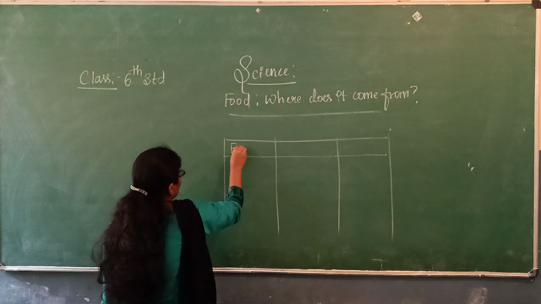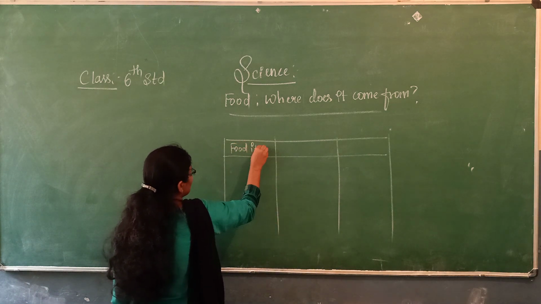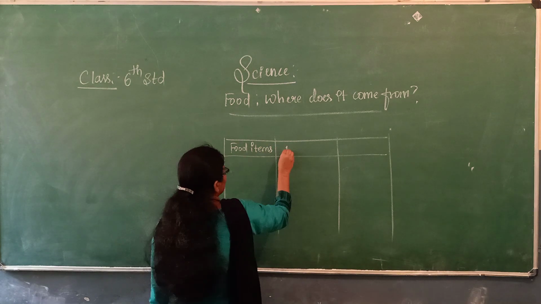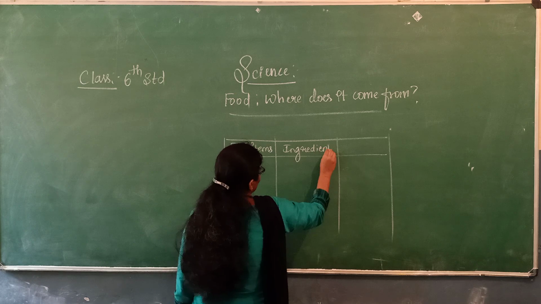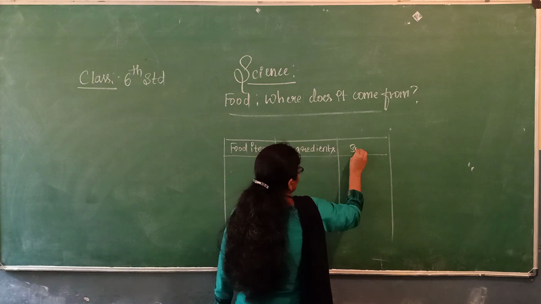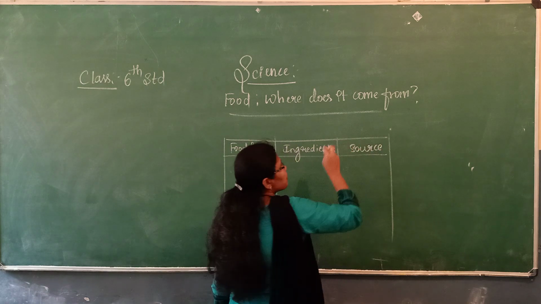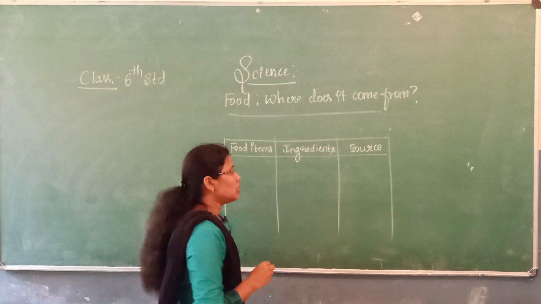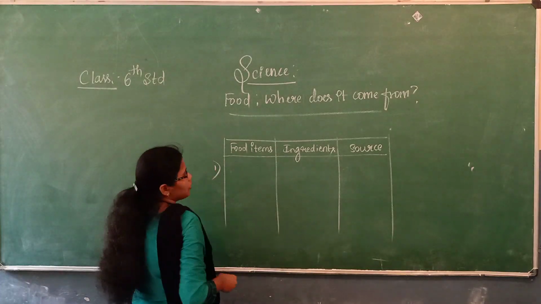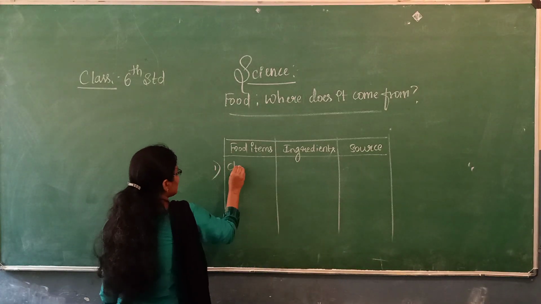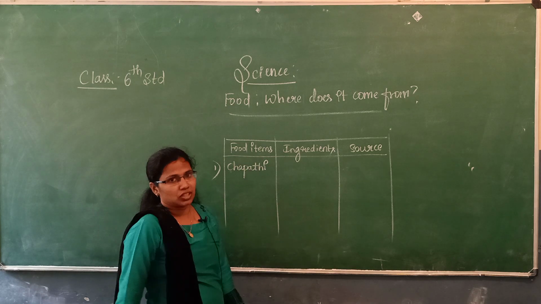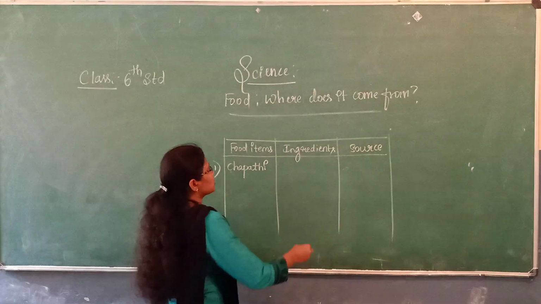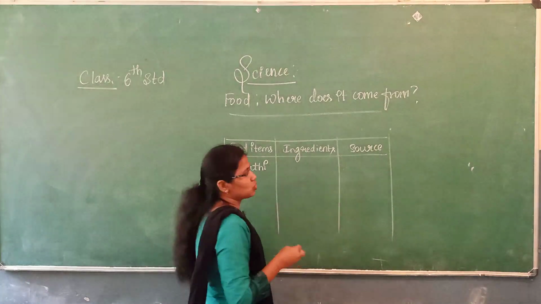In the first column I am going to take the food items. In the second column I am going to write the ingredients, and in the third column the sources, whether it is a plant source or an animal source. So here is the first example. The first food item that I am taking is chapati. To prepare this chapati, what ingredients do you require?